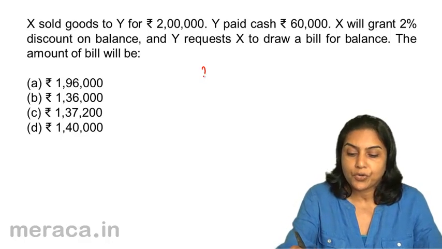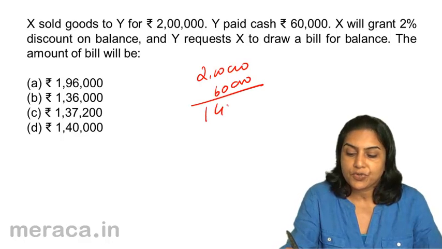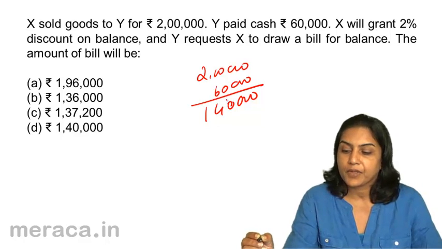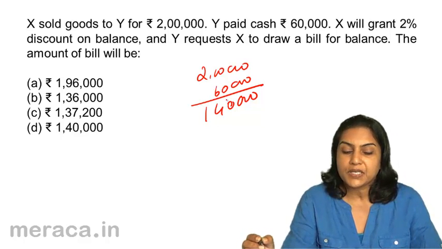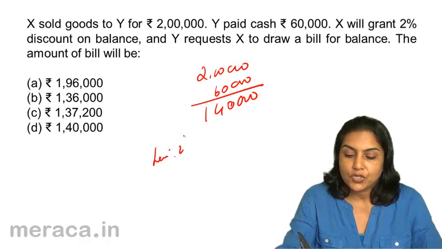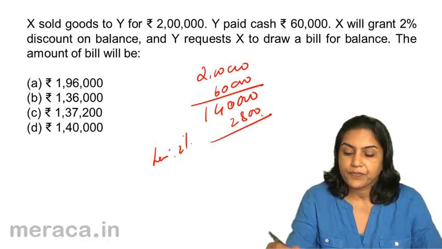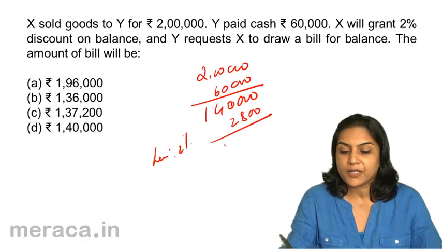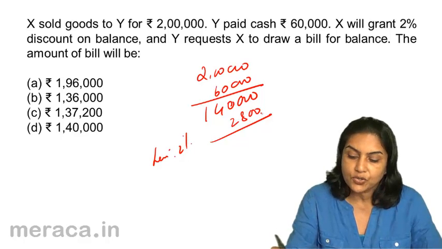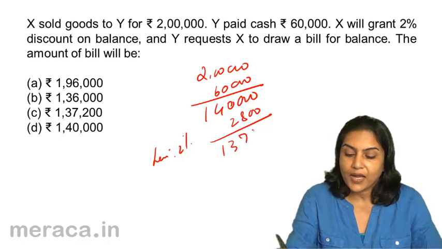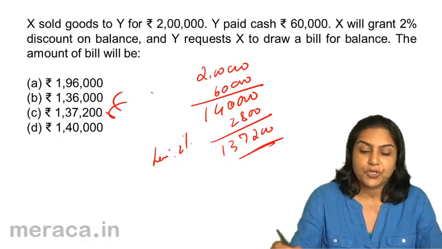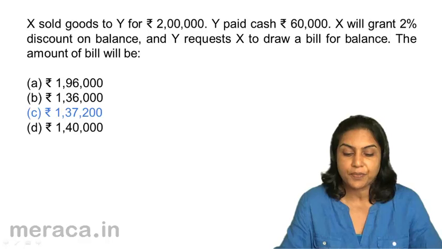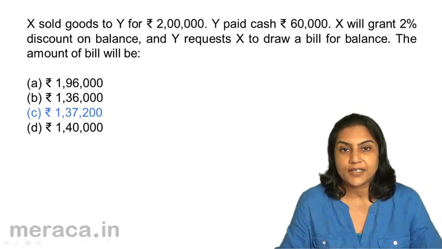Sold goods for 2 lakhs, paid cash of 60,000, so the balance due is now only 1,40,000. But X will grant 2% discount on this, so less 2% of 1,40,000, that's 2,800. And Y requests X to draw a bill for the balance. Therefore, the amount of the bill after deducting 2% of the discount would be 1,37,200, option C. Correct answer should be option C, 1,37,200.